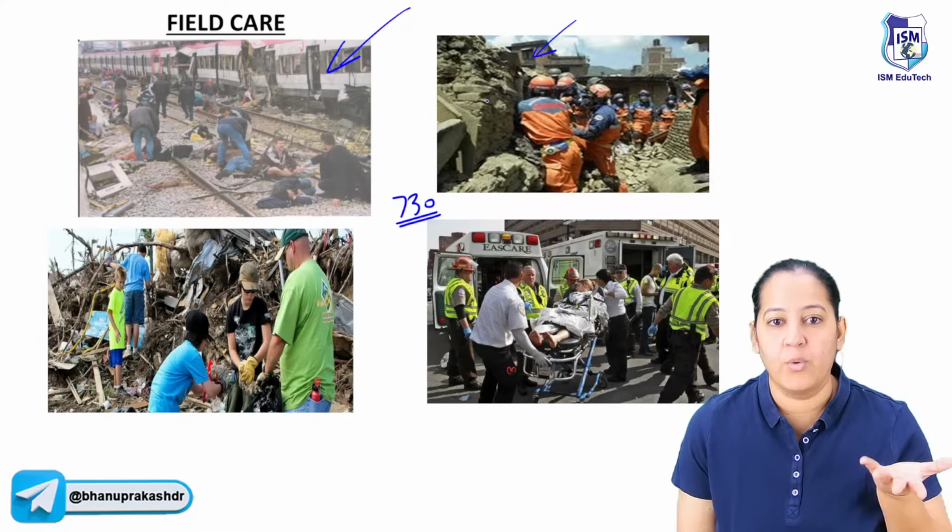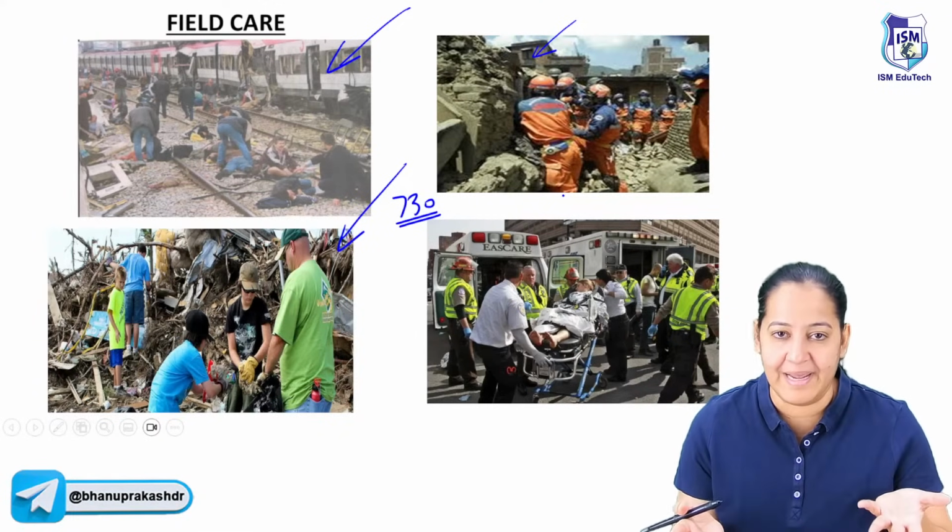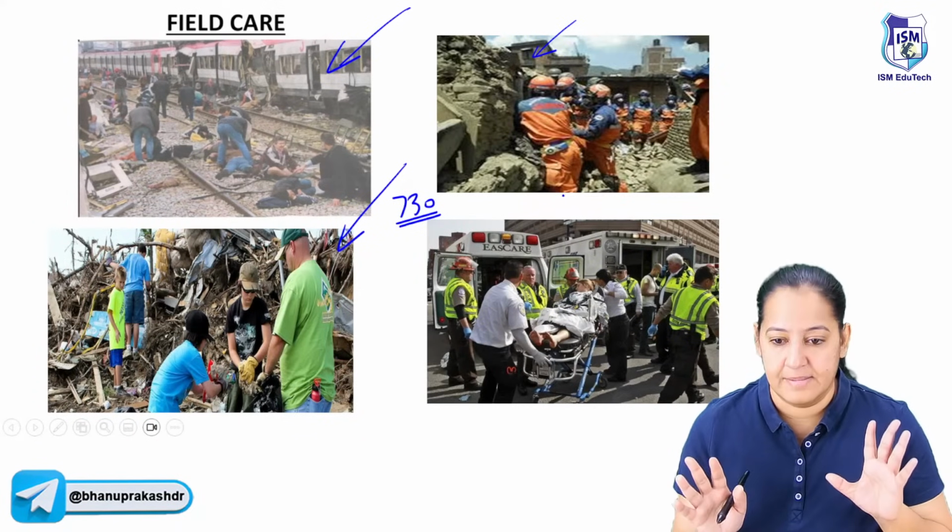It can be a volcano. It can be an earthquake. It can be anything. It can be a collapse of a building. It can be anything. It is a disaster. It is known as disaster.